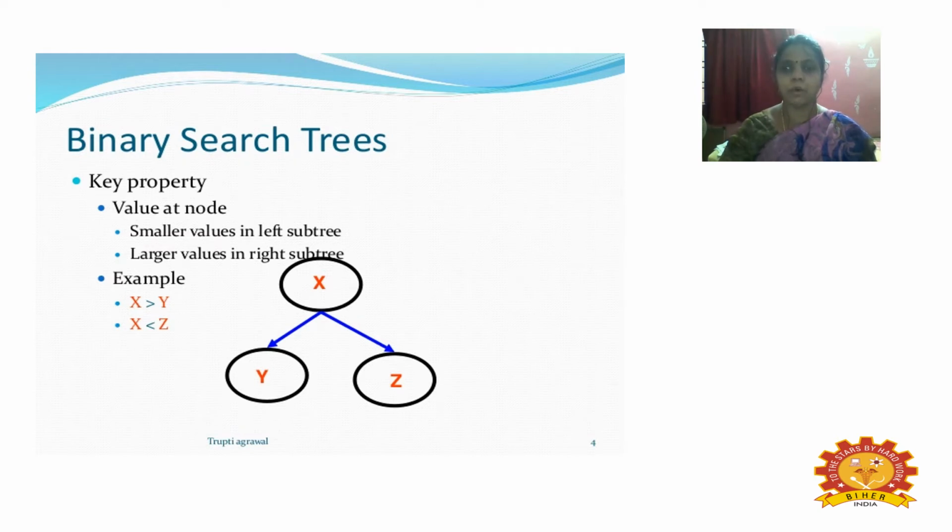In a binary search tree, the value at a node should be specified, the smaller values go in the left subtree, and the larger values go in the right subtree. As an example, here we have x, and x is the left subtree of y and z.